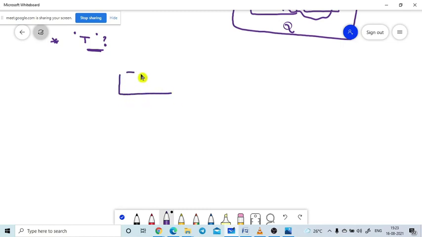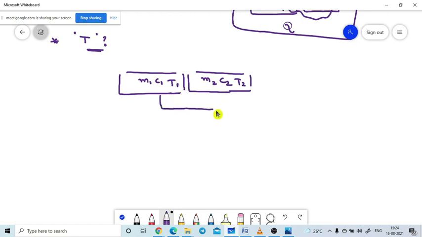Let's assume the first body has mass m1, specific heat capacity C1, at temperature T1. This body comes into contact with another body which has mass m2, specific heat capacity C2, at temperature T2. While they are brought into contact, the hotter body loses heat energy and they attain a constant temperature T. The two bodies attain the constant temperature T. Our goal is to find out this temperature.